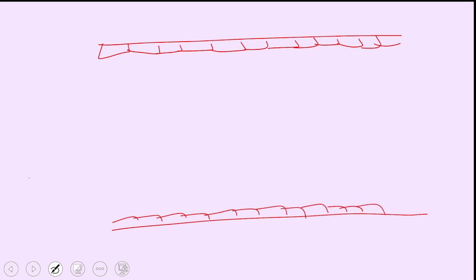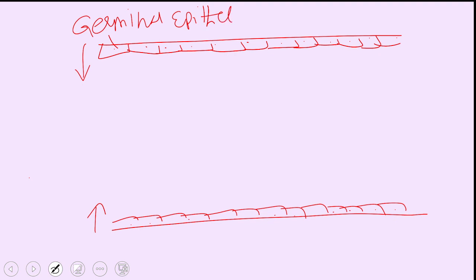So I cannot show on both the sides. The entire process I am showing on only one side in order to save time. So we are going from this side only, not from this side. So this is the layer called germinal epithelium. Every visceral organ is covered by an outer layer.